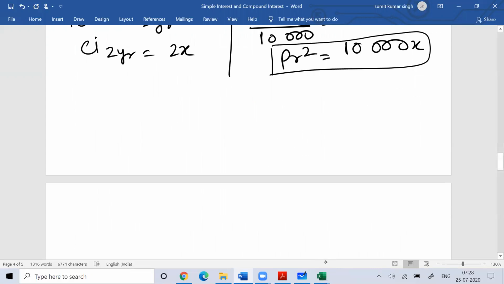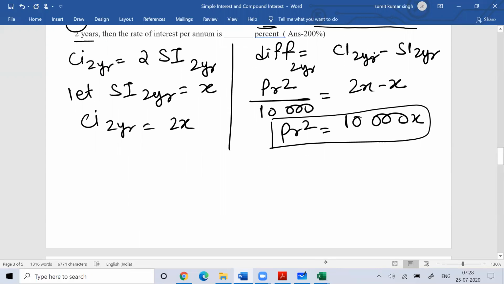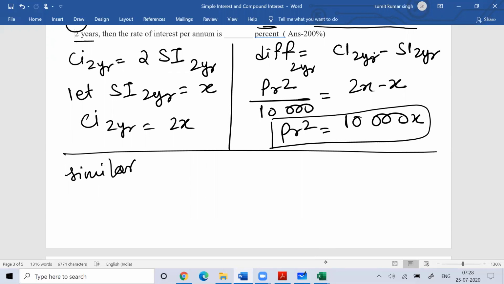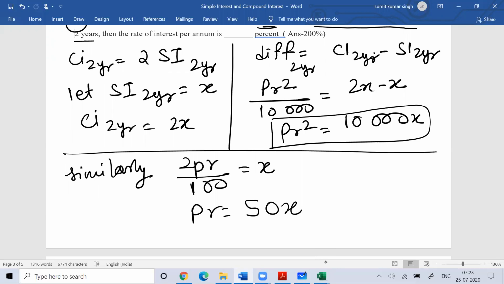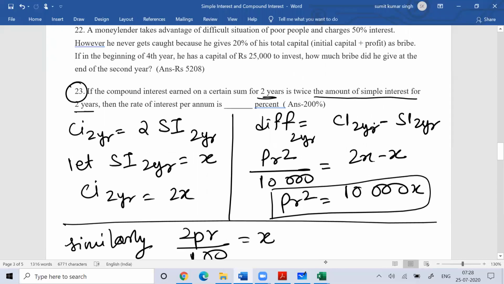And similarly, you know that the simple interest after 2 years is 2 PR by 100, and that I assume as X. So I can say PR is equal to 50X.